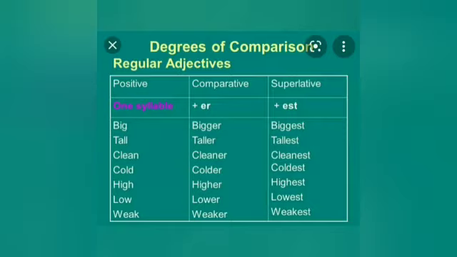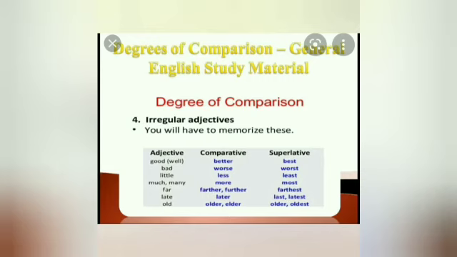Here you see big, it's a monosyllabic word, so it ends with a consonant. So you have to double the consonant and add er. Here and there are some changes. And then irregular adjectives. Irregular adjectives means, as I already said, it differs with the spelling. All the three forms are totally different. You have to memorize it, children.